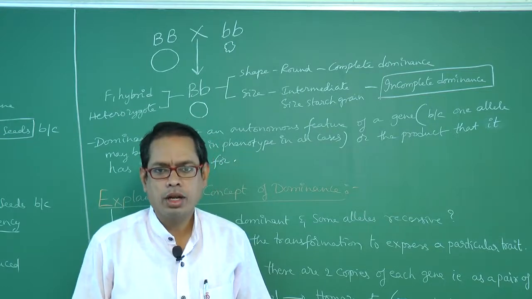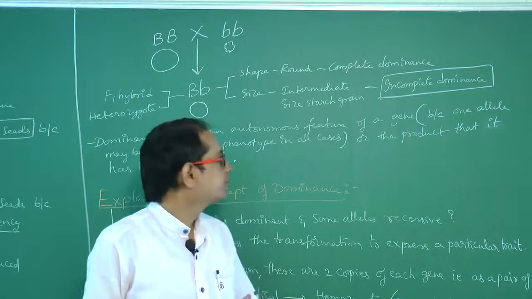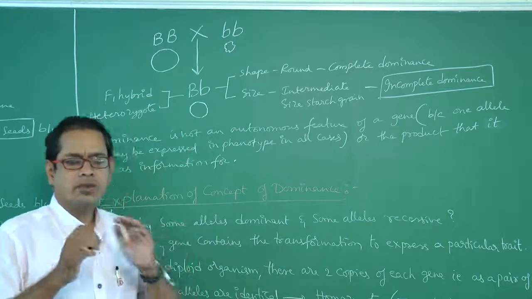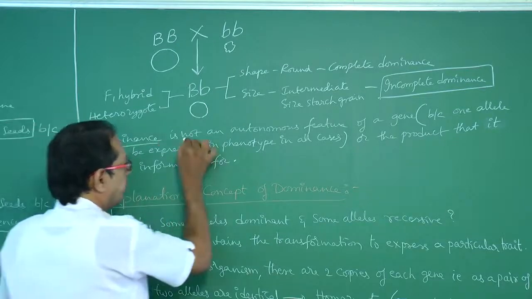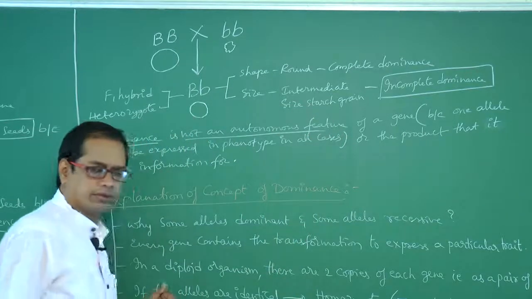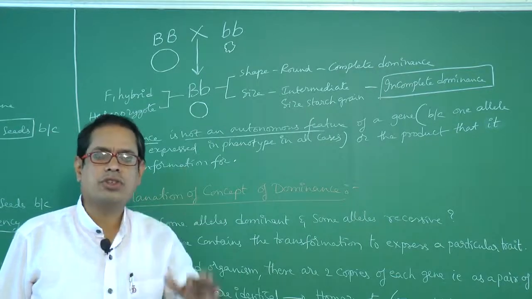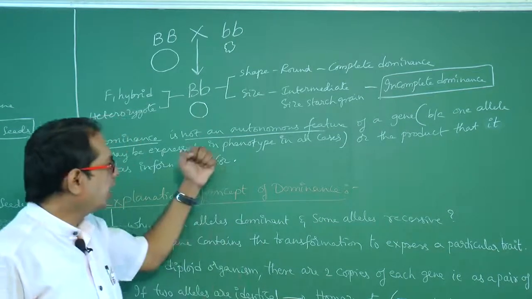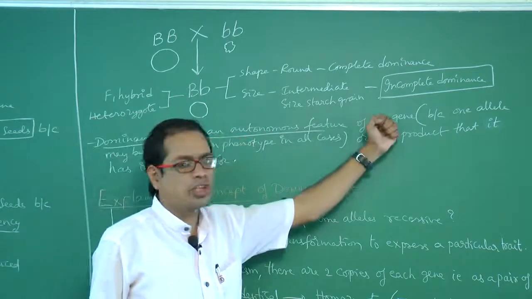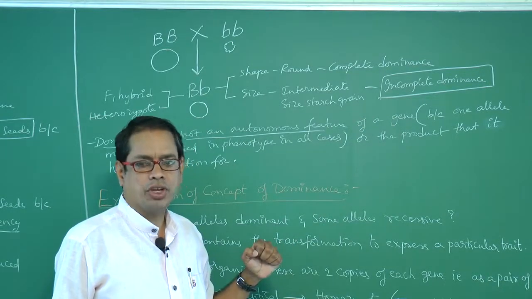What is the example? Pea seeds. Right. So by this, what do we have to know? Dominance is not an autonomous feature of a gene. Autonomous means self. It is not a self-characteristic feature of a gene.